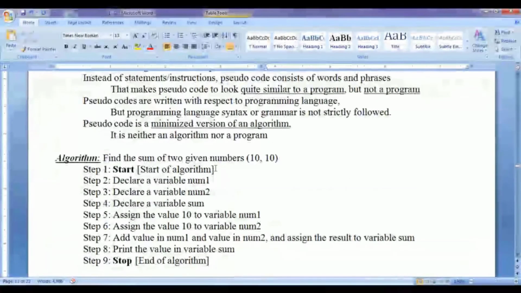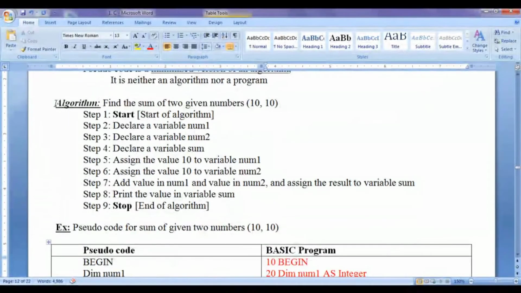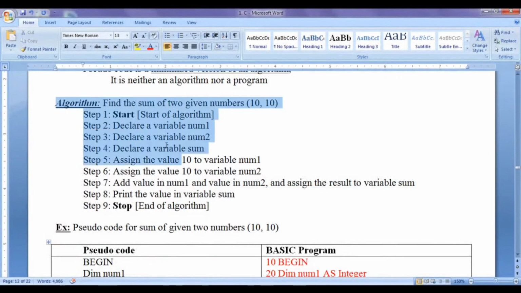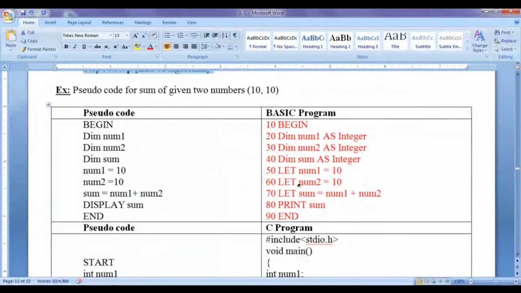As a programmer, it is our responsibility to learn various algorithms. Once you learn the algorithm, all you need is to translate that algorithm to a program by learning the programming language itself.